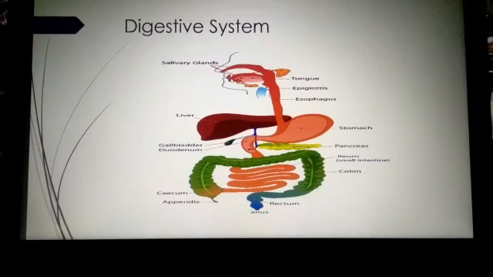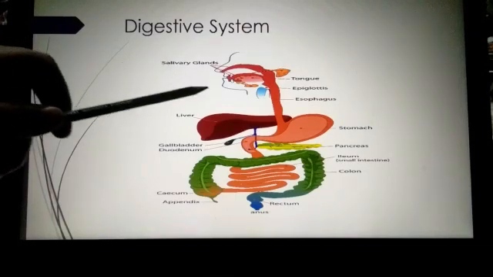Digestion is the process of breaking down food into smaller substances so that it is easily absorbed by the body. When you place a piece of food or bread in your mouth, saliva wets and softens it and your teeth chew the food.